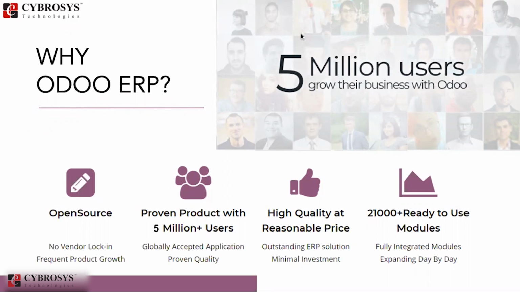Right now there are 5+ million users for the enterprise edition, which is 5 times higher than the community edition. The code quality, functionality, and bug fixes, you will find frequently and more reliably.